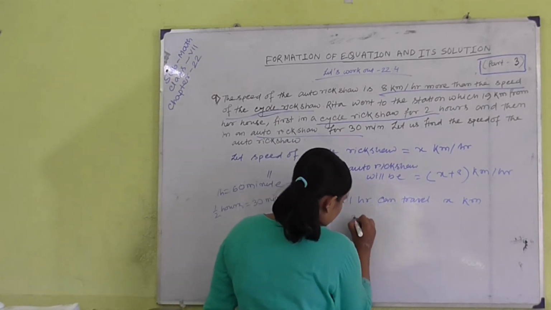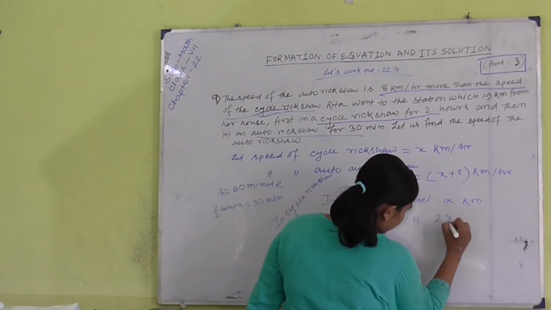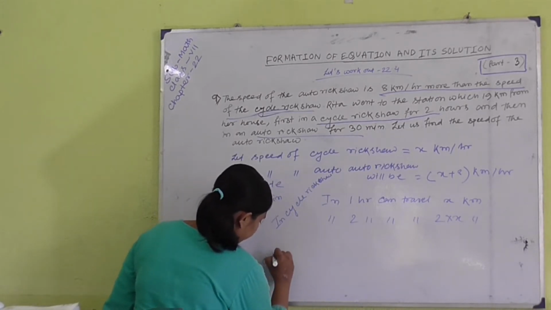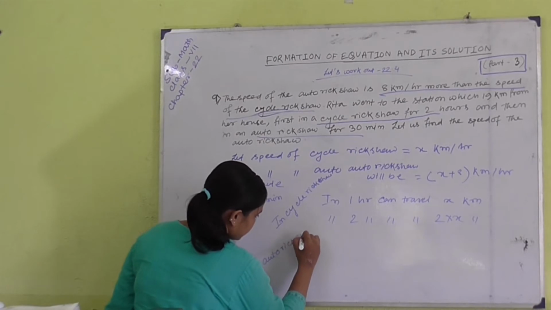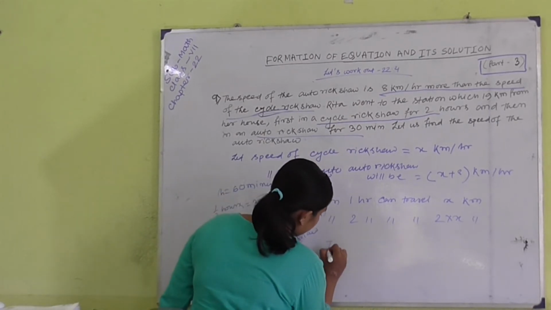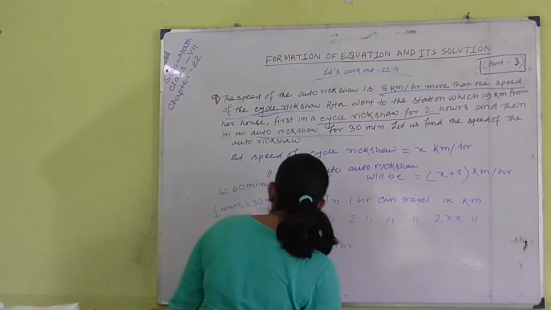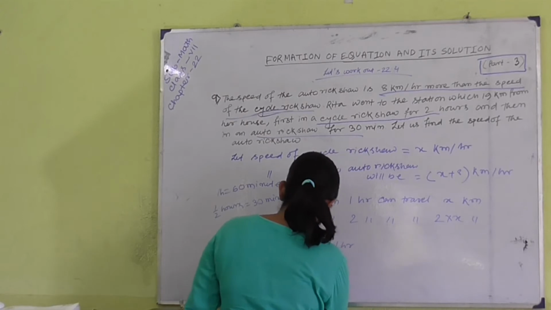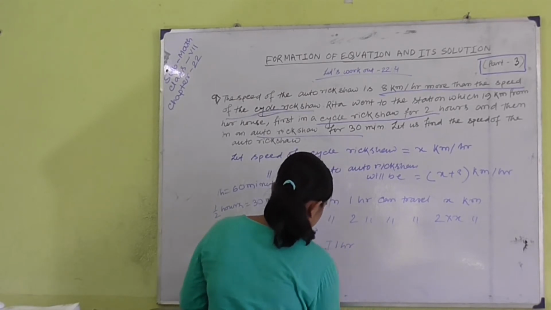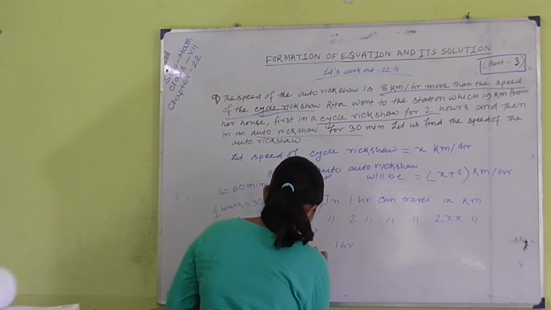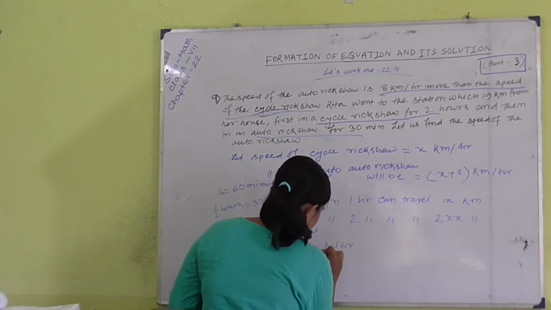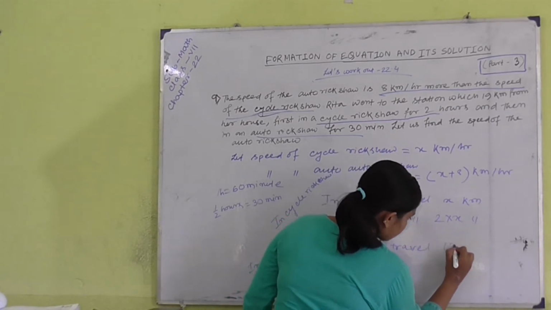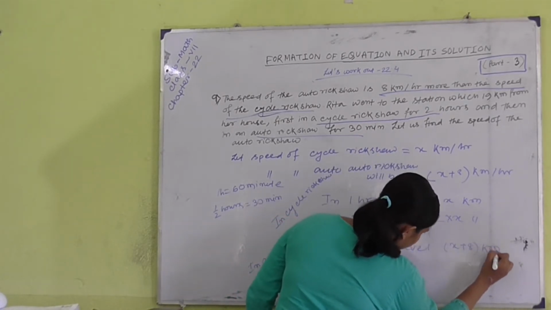Then in 2 hours it can travel 2 into x kilometers. In the auto rickshaw, Rita can travel in 1 hour x plus 8 kilometers.